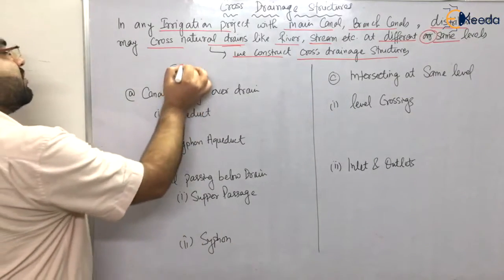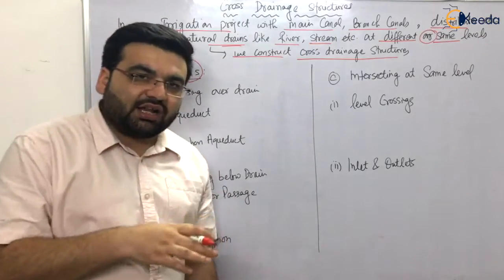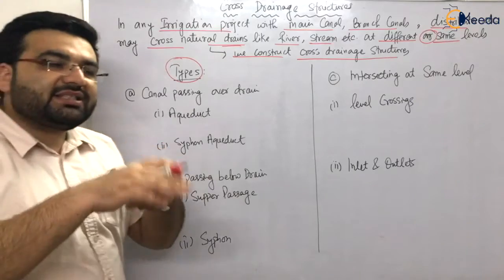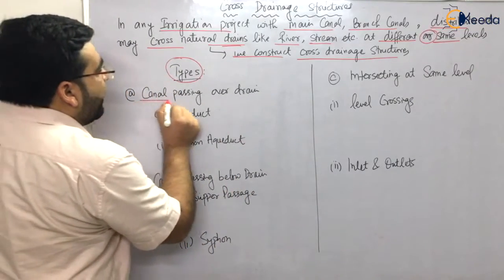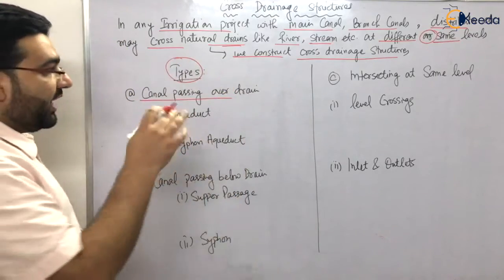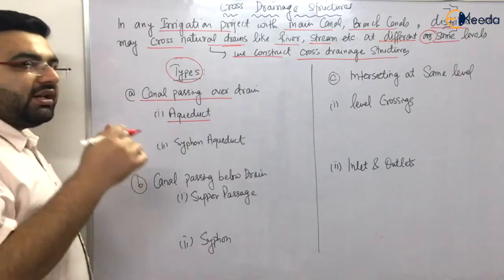So what are the types of cross drainage structure? It depends upon the level at which a canal and a drain are meeting. Drain means a natural stream or river. The first type is canal passing over the drain. So first one we have the aqueduct. Now what is an aqueduct?